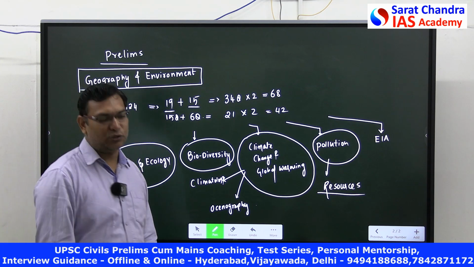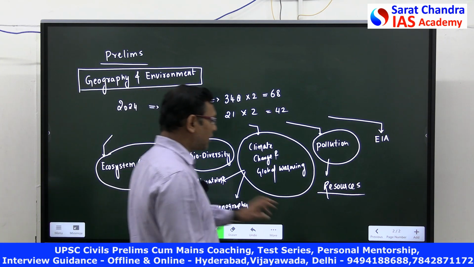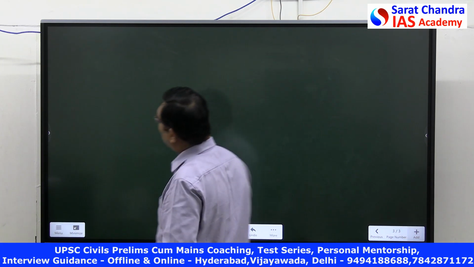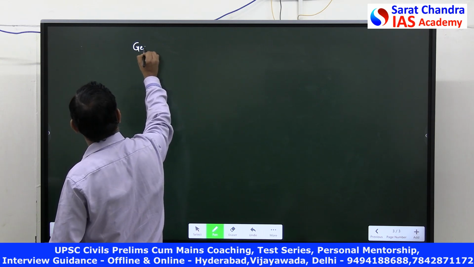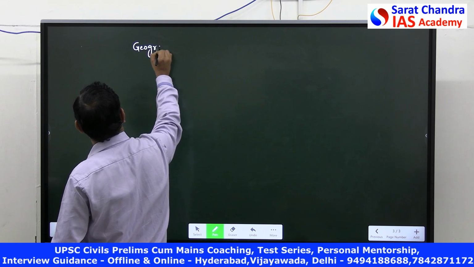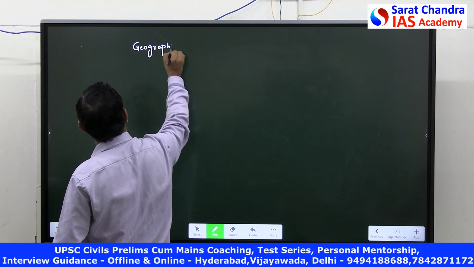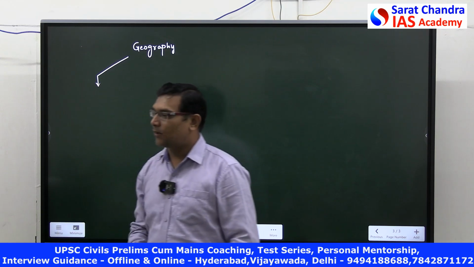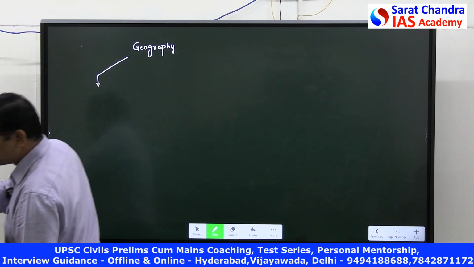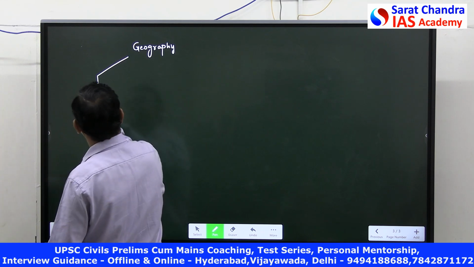And in geography also there are, now in the geography, let us see. In geography, generally we have the whole geography, we have two parts. One is called physical geography.